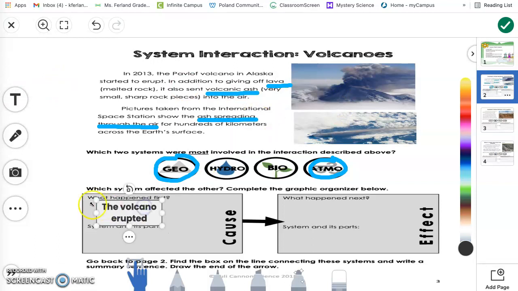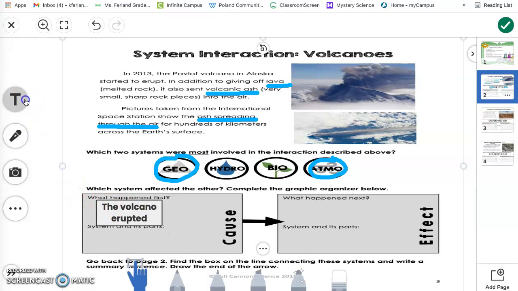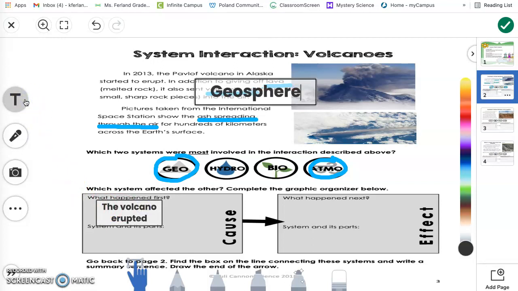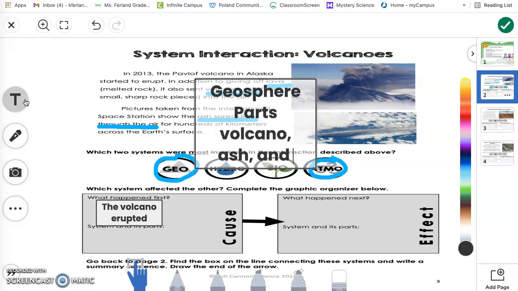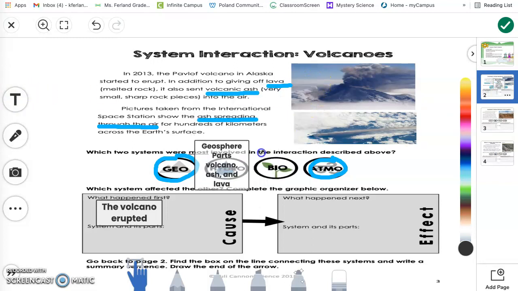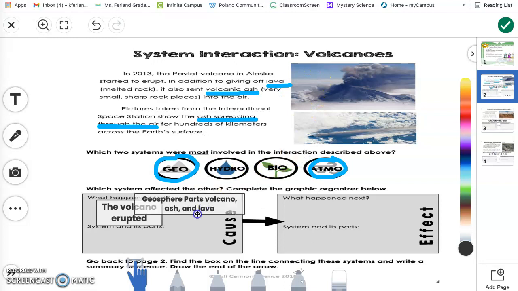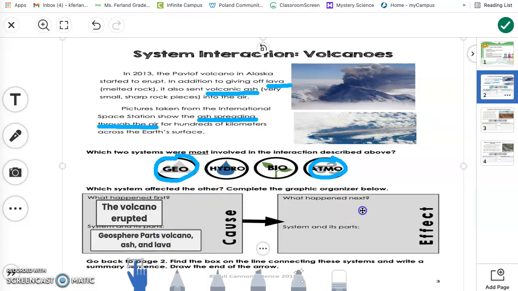The system and its parts involved with the eruption of the volcano included the geosphere, with parts involved being the volcano, ash, and lava. Let's look at the effect of the volcano erupting.